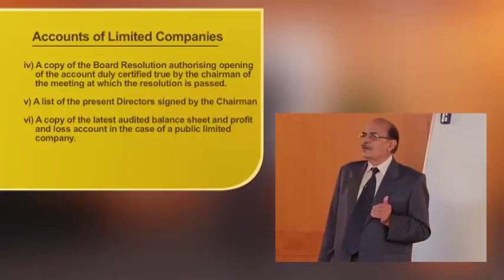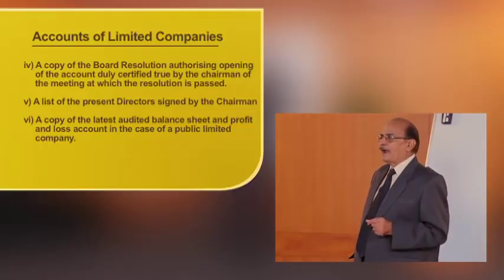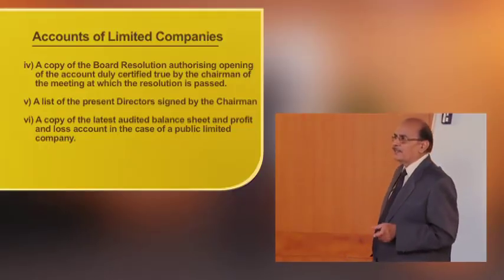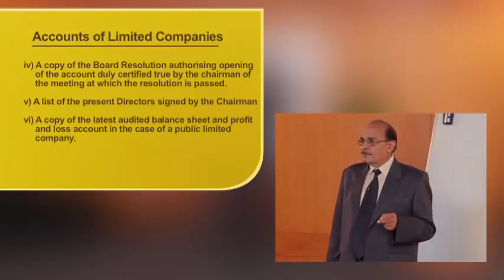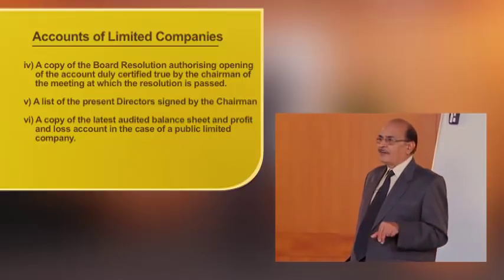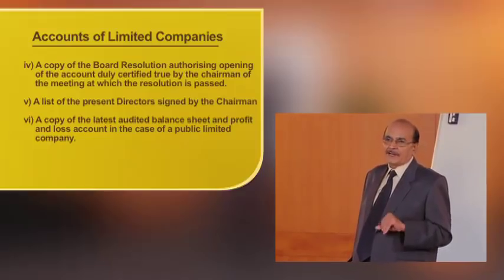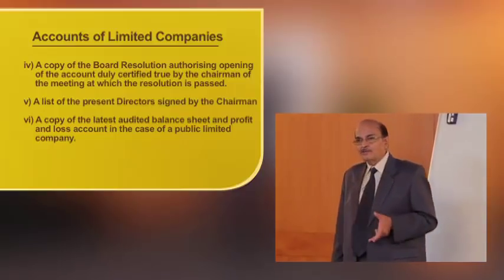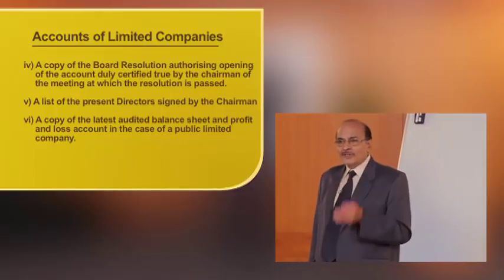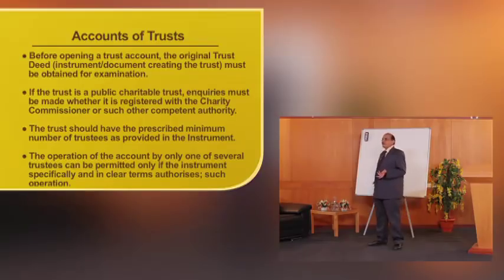Copy of the board resolution authorizing opening of the account in a particular bank, duly certified by the chairman of the meeting at which the resolution is passed, should also be obtained. A list of present directors signed by the chairman should be obtained. A copy of the latest audited balance sheet and profit and loss account in case of public limited company should also be obtained. After obtaining all these documents, what is most important for a banker is who is going to operate the account. So their details, their signature should be obtained in the account opening form.